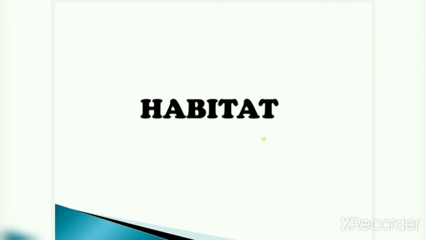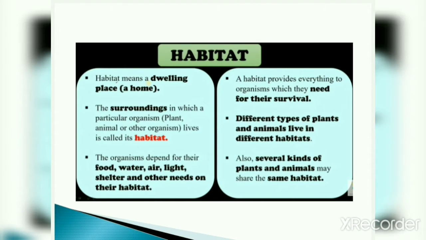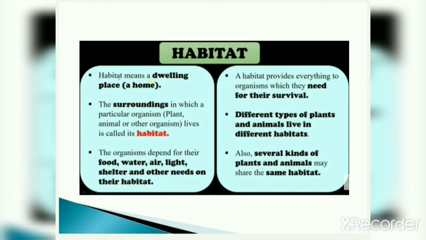Let's start with the habitat. Habitat means a dwelling place. Dwelling place means a home. The surroundings in which a particular organism, whether it's a plant, animal or other organism, lives is called its habitat.